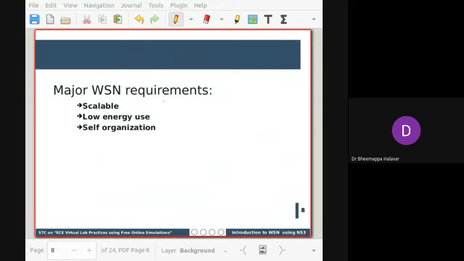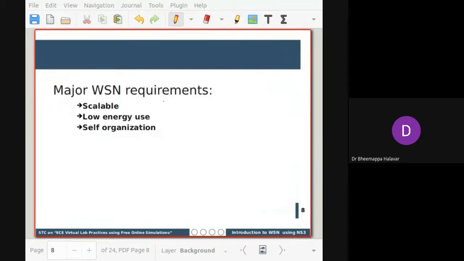So what will happen if that is a cluster head? The whole cluster will go dark, right? So at that time, with automatic self-organization, who will be the next cluster head? So an automatic optimization and self-organization algorithm should be deployed into the sensor. That's how we are making WSN stable over time. So these are the basic things it should have when you are designing any WSN.